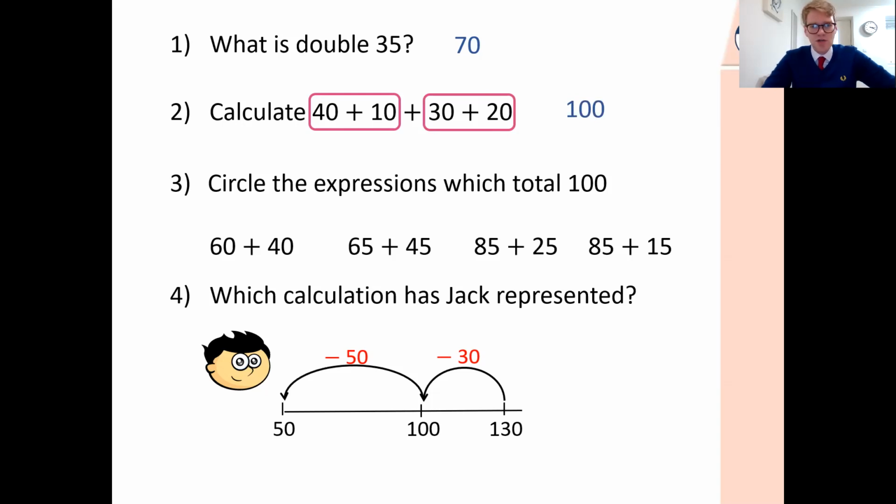Circle the expressions which total 100. Well, again, this is some number bonds here. We could, again, think in terms of our 10s and our 1s. Now, 60 and 40, I know that one is. I know 6 plus 4 is 10, so 60 plus 40 is 100.